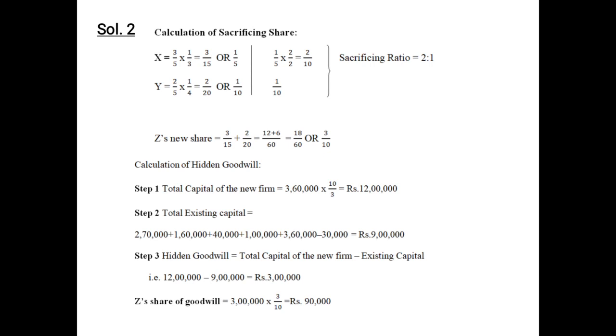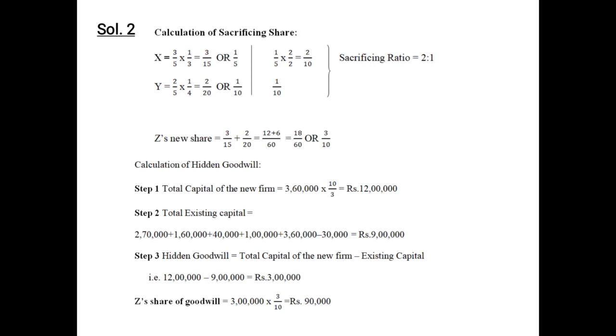So we multiply 1 by 5 by 2 by 2. The correct sacrificing share for the purpose of calculating the sacrificing ratio of X and Y: X will be 2 by 10 and Y will be 1 by 10. So the sacrificing ratio between X and Y will be 2:1.